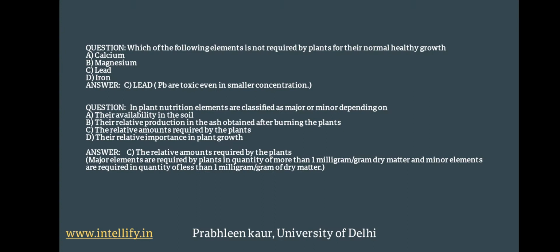Now, the next question says, in plants, nutrition elements are classified as major or minor depending upon. We read that these are the major nutrients and these are the minor nutrients. On what basis are nutrition elements classified in plants? Their availability in the soil, their relative production in the ash obtained after burning the plants, their relative amounts which are required by the plants, their relative importance in plant growth.